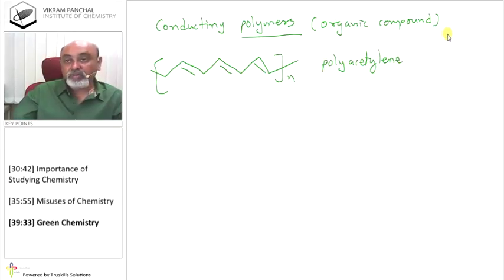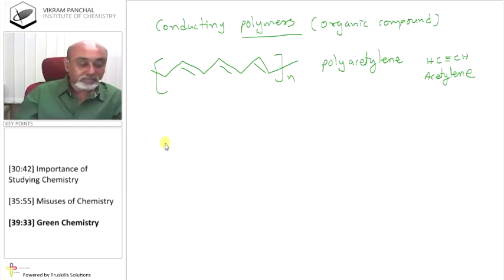Well, the basic molecule of polyacetylene is HC triple bond CH. This is called acetylene. And from acetylene, if we polymerize it, we will get this molecule, which is called polyacetylene.